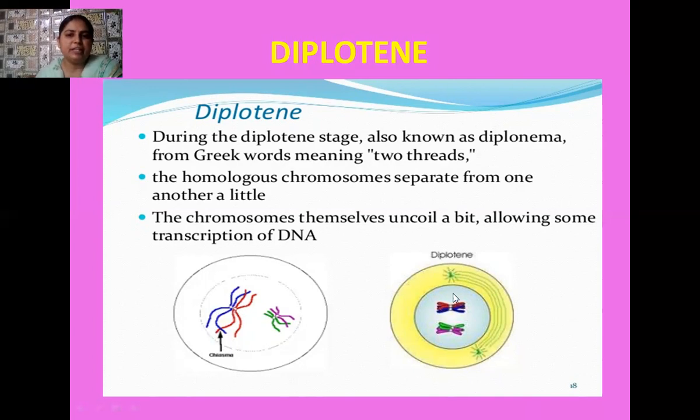Okay, students, here you see in the diplotene stage, the homologous chromosomes try to separate from each other, and X-shaped structures are formed, which is due to the attaching of the chromosomes at the recombination nodules. These are known as chiasmata. And the main thing regarding this stage is uncoiling of the chromosomes. Not only do the chromosomes uncoil from each other, but during the uncoiling of chromosomes, some transcription of DNA is also done in this stage.